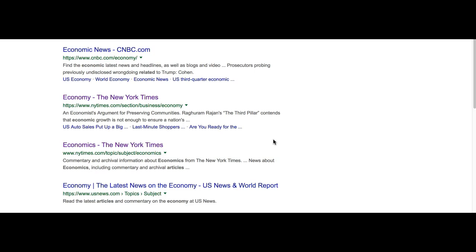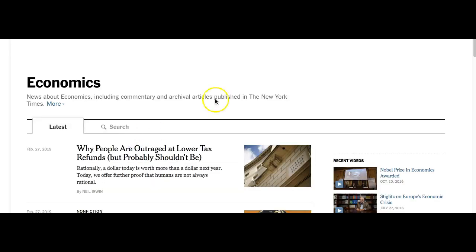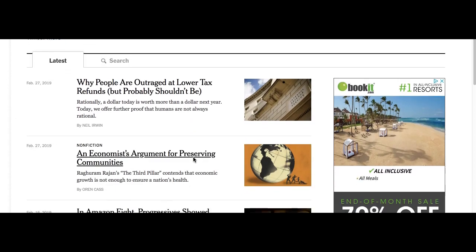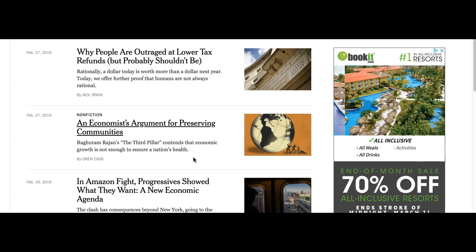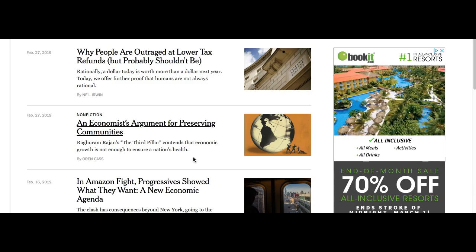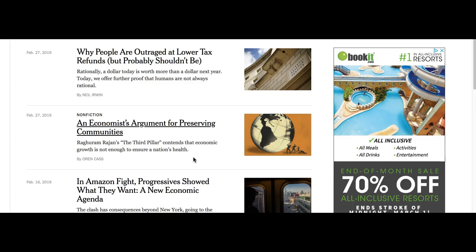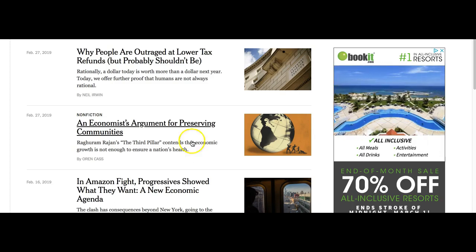The most favorite ones usually have to do with the New York Times because this website is updated on a regular basis and new articles are usually added every week. So you can either click on the New York Times business section or the economics section. Just for the purpose of today, I'm going to click on the economics section. So you can then see that numerous articles appear that are up to date about different economic situations, terms, and things like that. So once you choose an article, you're going to head back to the assignment.